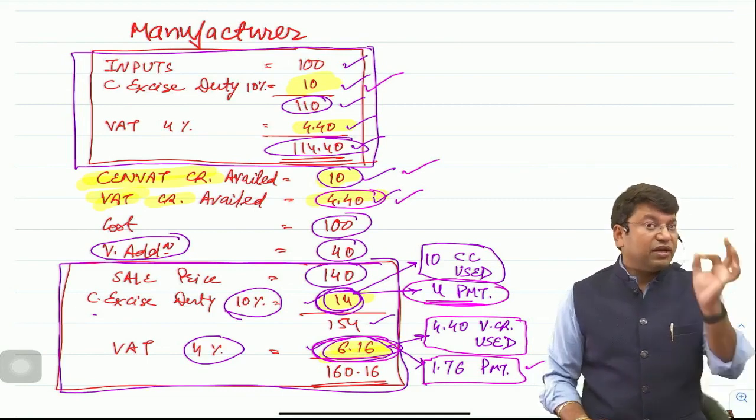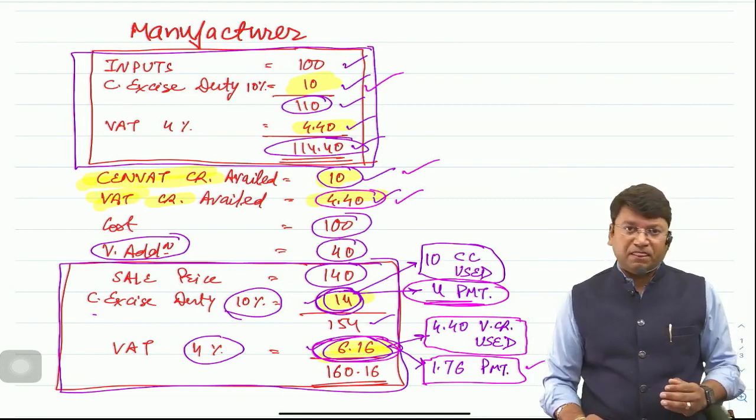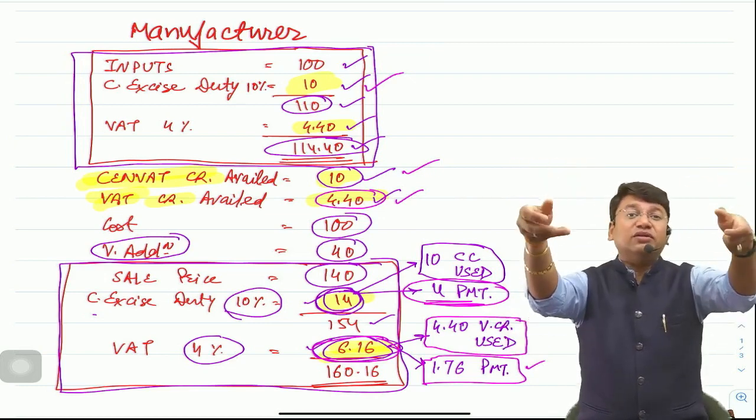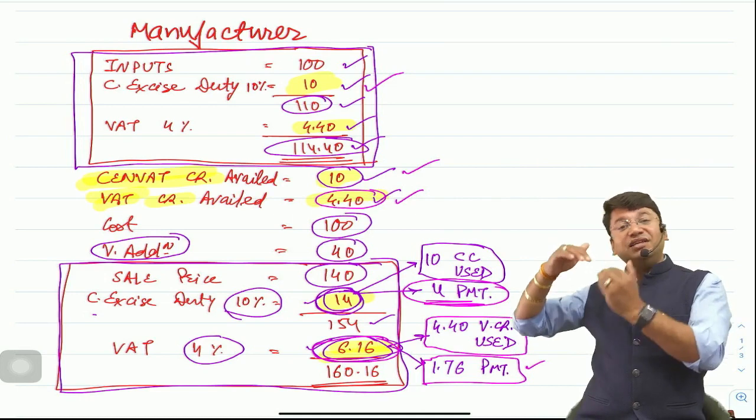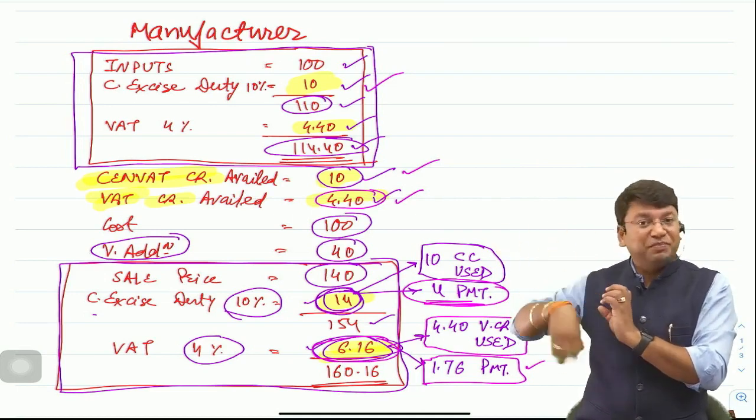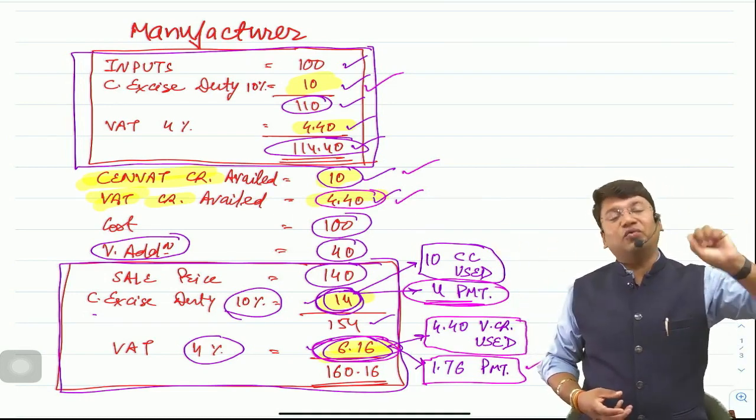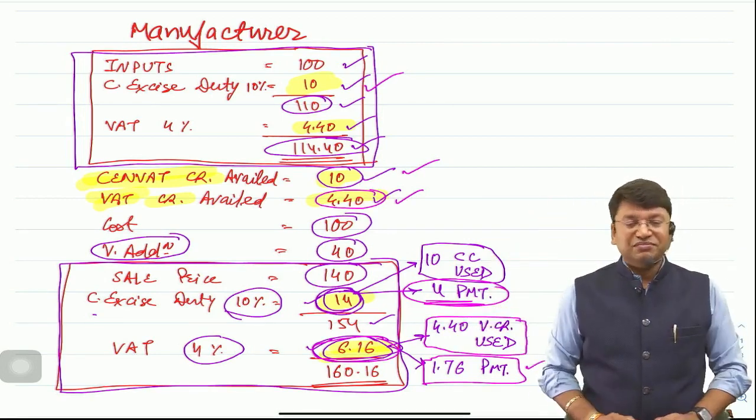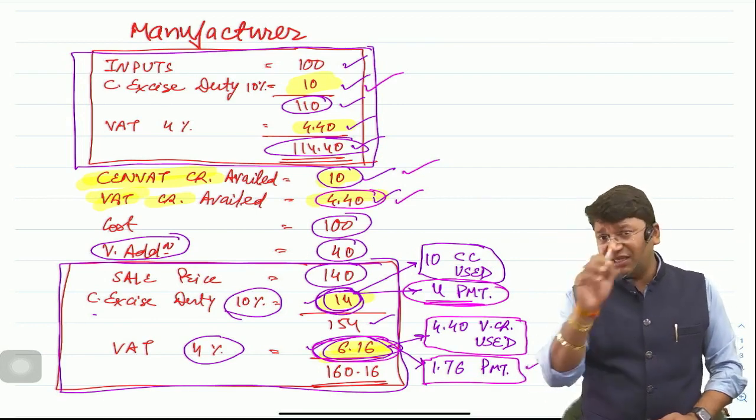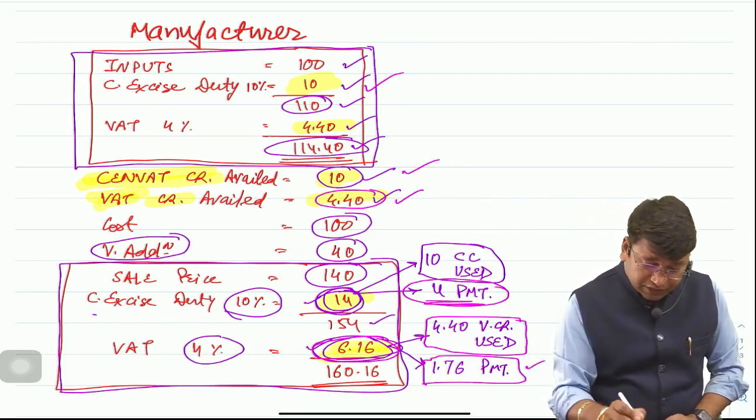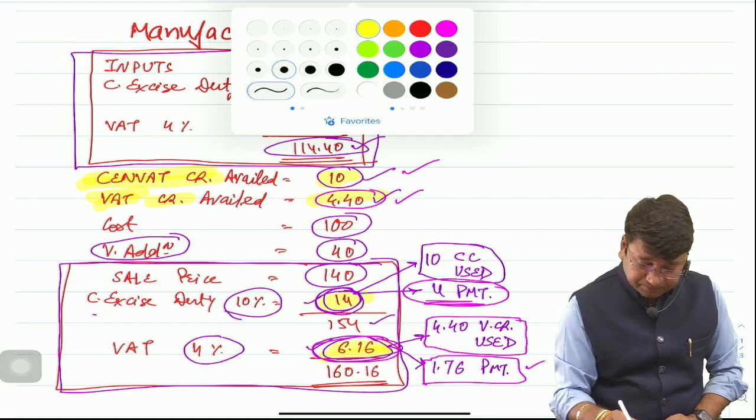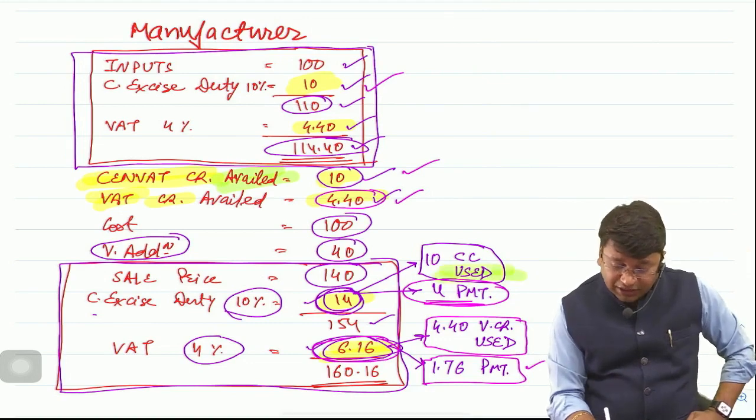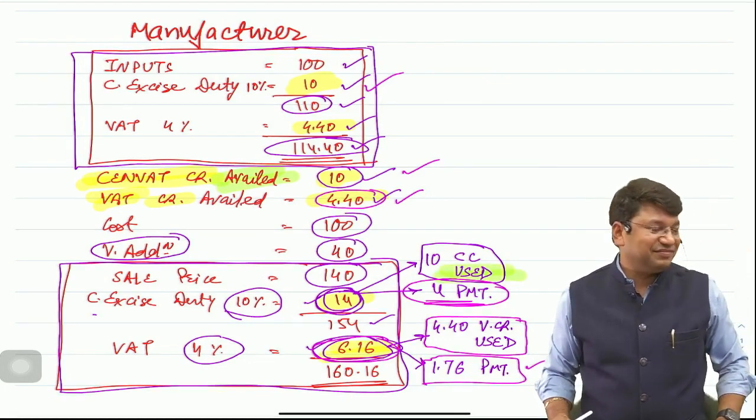I hope you are getting the system step by step, that how purchases are made, how taxes are paid on purchases, how credits are availed, and how liability is created at the time of sale, and how the liability is paid by utilizing the SENVAT credit or VAT credit, and how the remaining amount is paid to the government. I hope you are getting the concept. I think this term, credit availment and credit utilization, I hope you are getting this point.